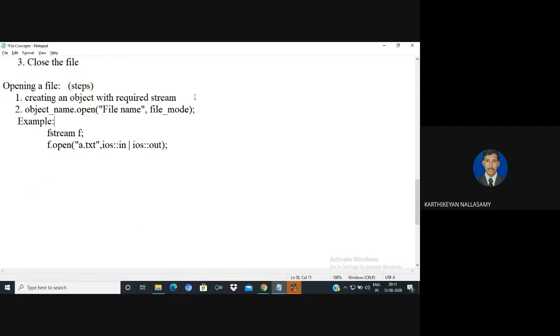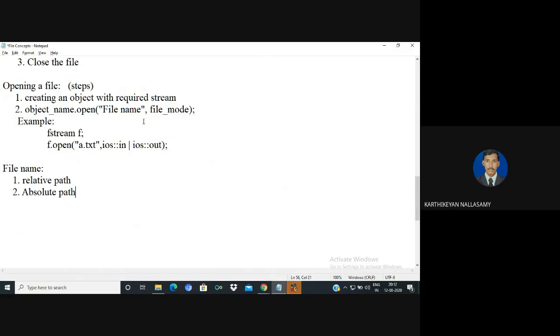Here we know that there are two types of file path. It may be a relative path. We know what a relative path is. A relative path means that the source file and our processing file must be in the same location. Or maybe you can give an absolute path. That is our choice. An absolute path means we need to locate the file from the drive itself. So that is the programmer's choice. We can define what kind of path we are going to select.